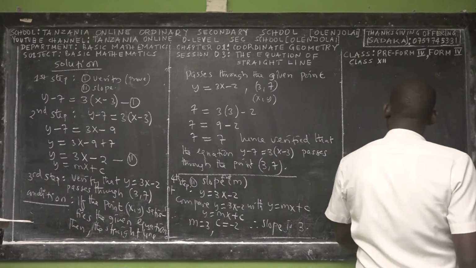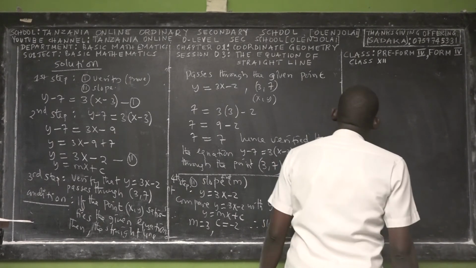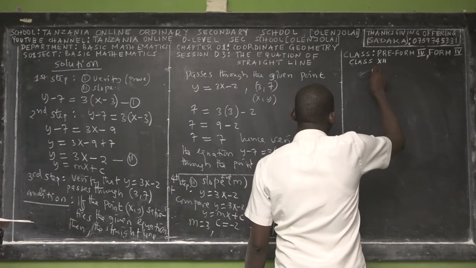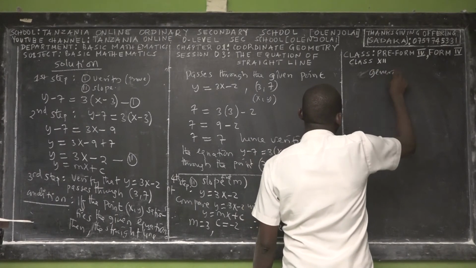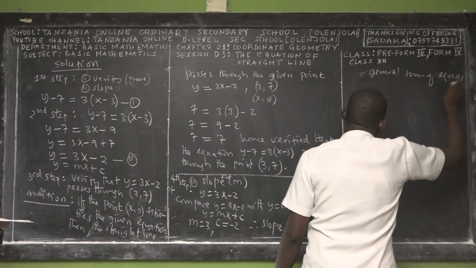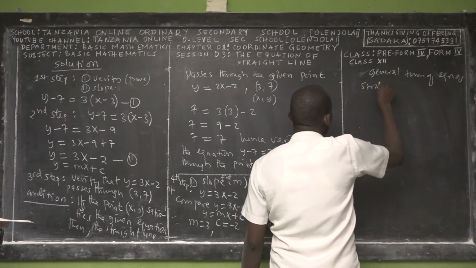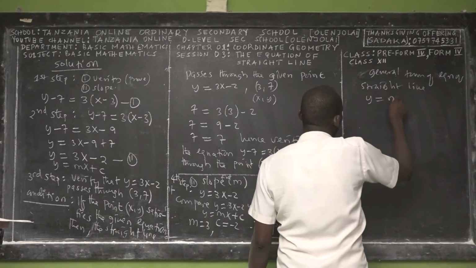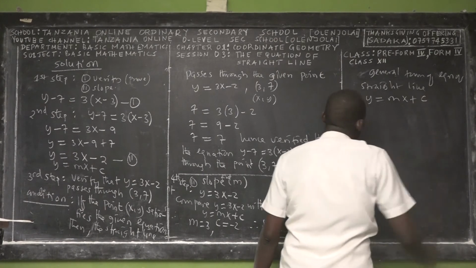We say that the standard or general form of the equation of the straight line, we taught you, is given as y is equal to mx plus c.